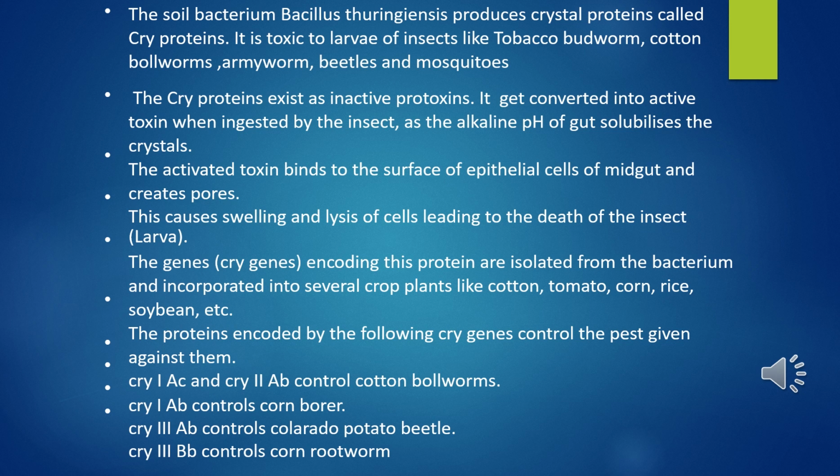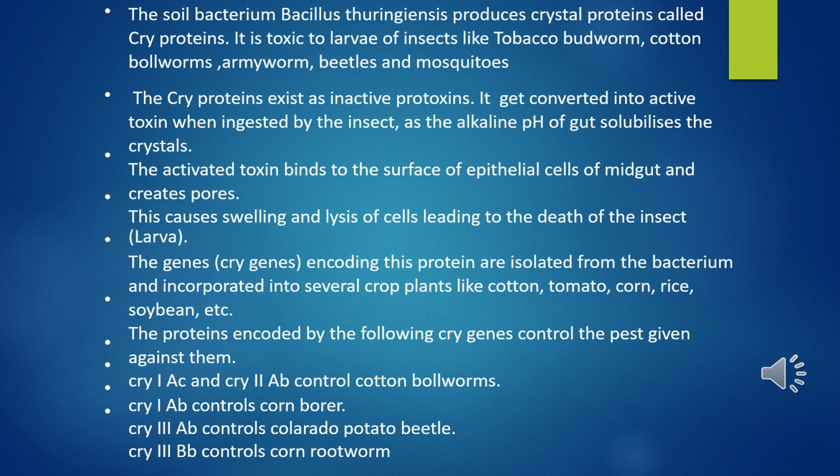The activated toxin binds to the surface of epithelial cells of the midgut and creates pores. This causes swelling and lysis of cells, leading to death of the insect. Insect means larvae. The genes, cry genes, you can see that these are written in small letters, encoding this protein are isolated from the bacterium and incorporated into several crop plants like cotton, tomato, corn, rice and soybean etc. The proteins encoded by the following cry genes control the pests given against them.